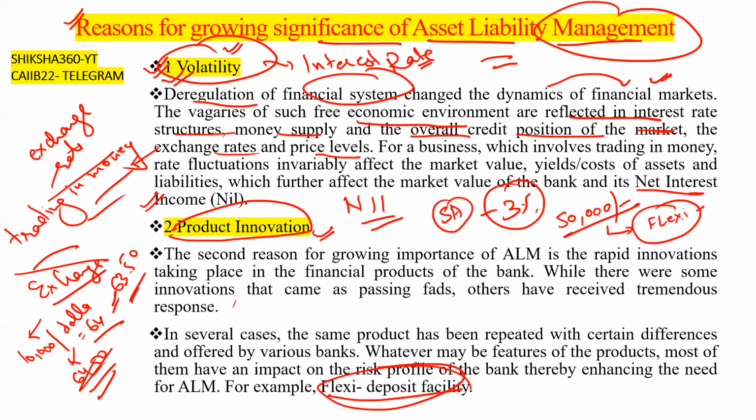That is, the amount above that. Say we have 90,000 rupees in the account. Then 40,000 rupees directly converts into a fixed deposit, and you are earning the fixed deposit interest rate on that amount. That is known as the flexi deposit facility.